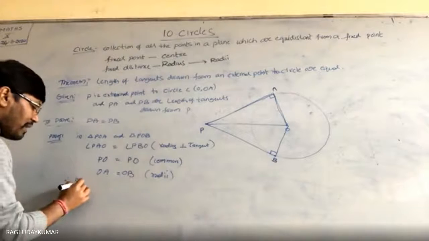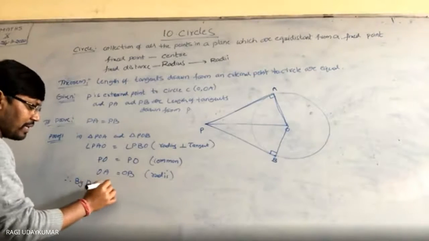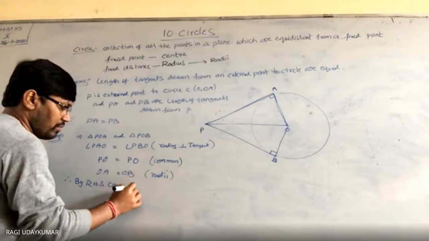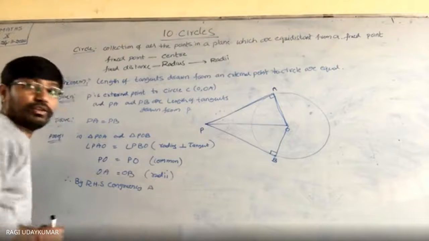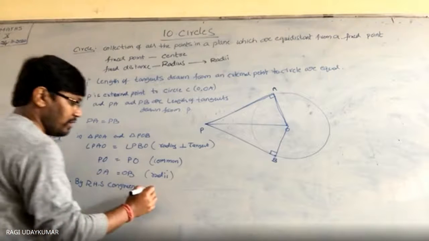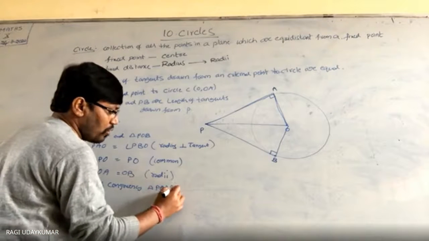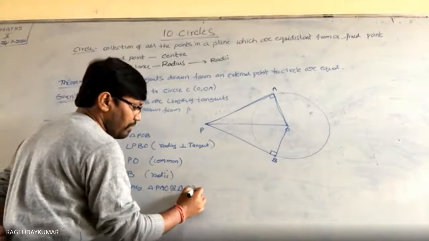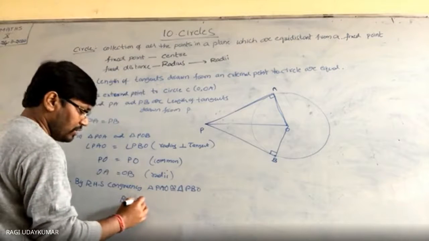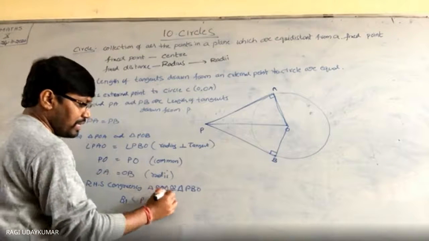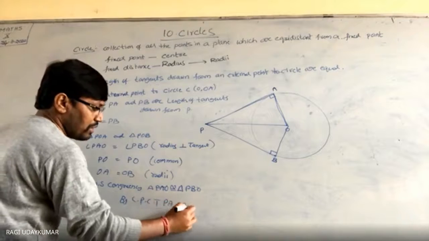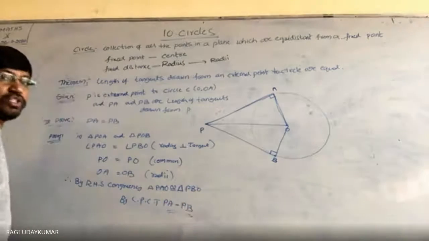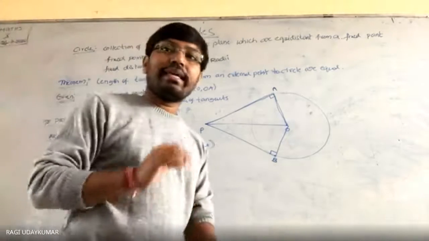Therefore, by RHS congruency, triangle PAO is congruent to triangle PBO. By CPCT, PA is equal to PB. So the lengths of the tangents drawn from an external point are equal.